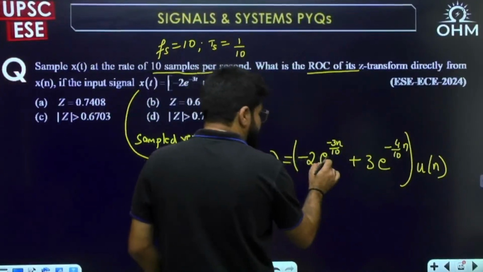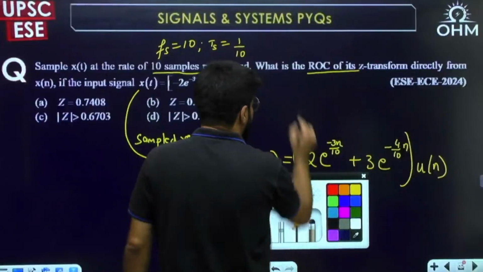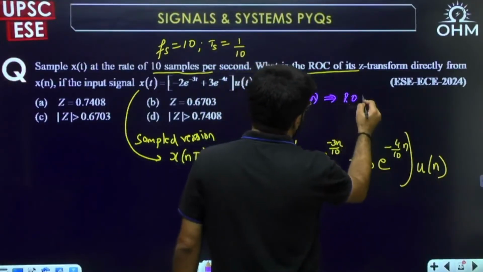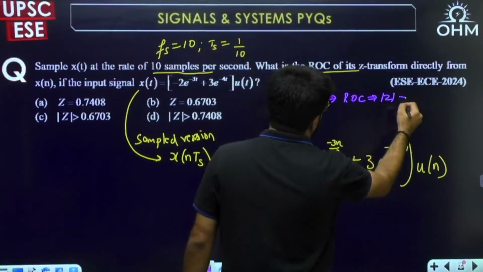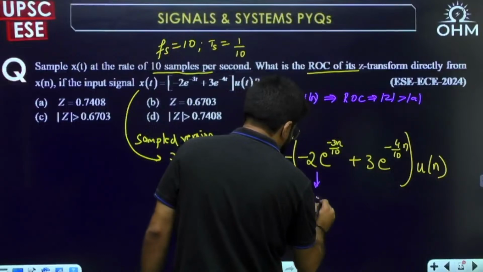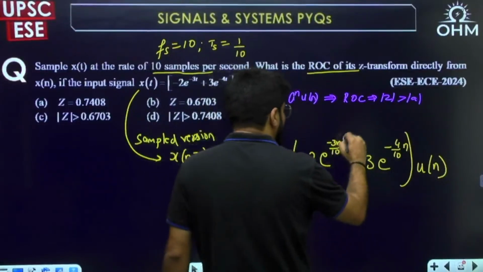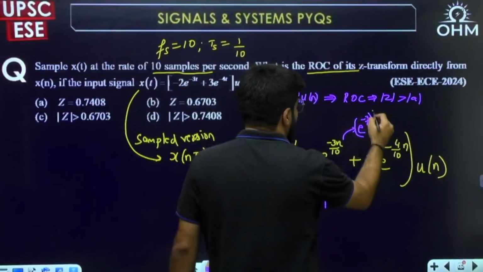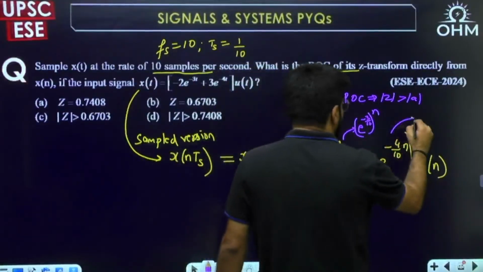Okay, so see, this is again of the form a power n u(n), dear. For a power n u(n), just now in the previous question also we saw ROC is mod z greater than mod a. You can write this as e power minus 3 by 10 whole power n. This is your a power n. How you can write this?